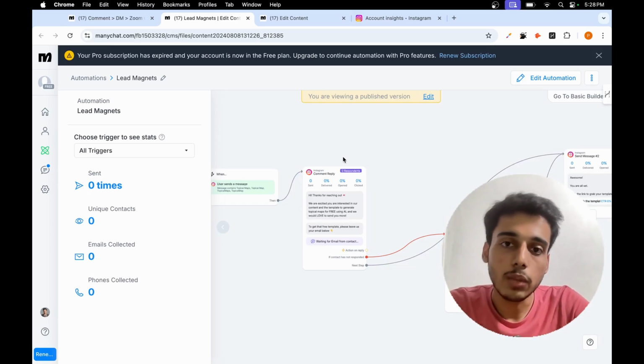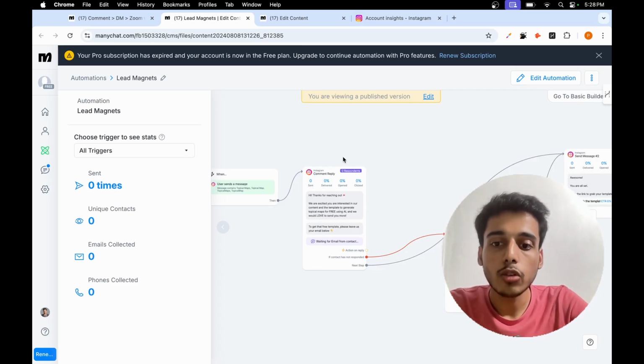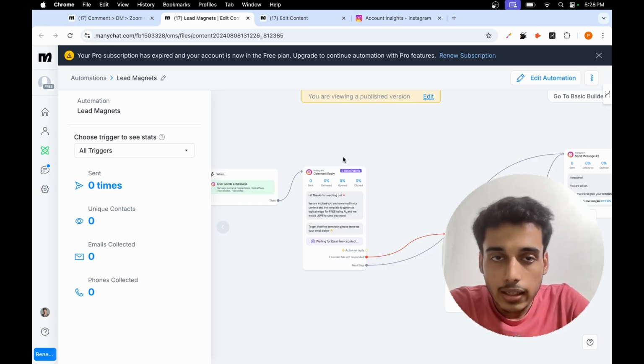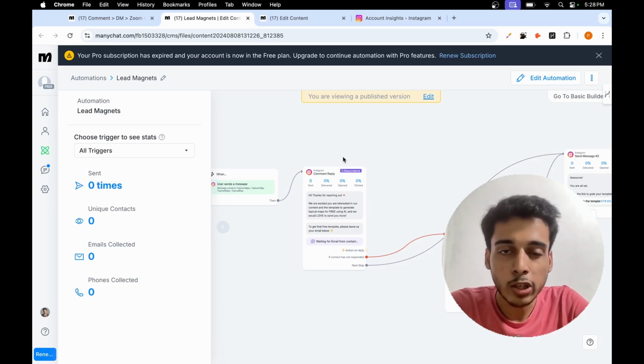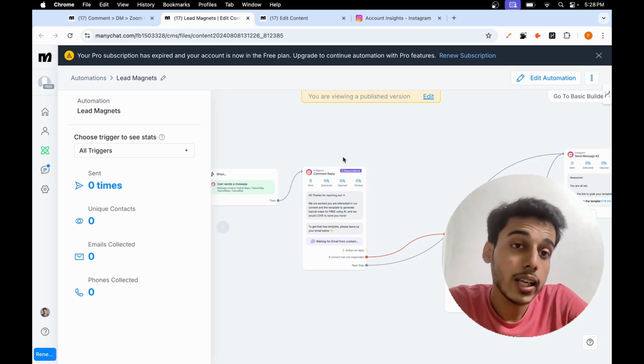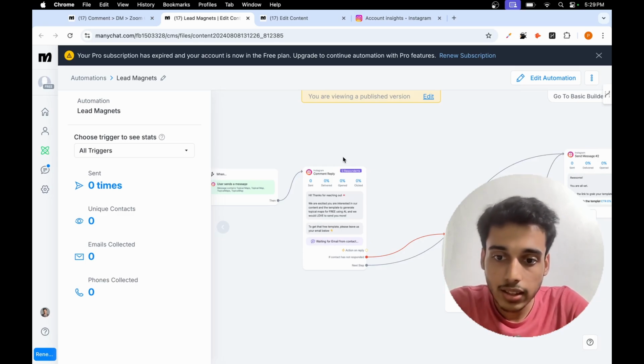People on Instagram and even on Facebook are usually impatient because they're constantly scrolling past many reels. Now, instead of redirecting them to a form, a landing page or an opt-in form, it's going to be a big hassle for them, and you don't want to miss out on those leads. But ManyChat directly asks them for their email address in the DM itself. So if they don't respond, it waits for 24 hours and follows up. So without having them leave to another platform, you can still collect email addresses and offer them a freebie. तो आप देख सकते हो, ये कितना seamless और कितना simple हो जाता है lead generation.